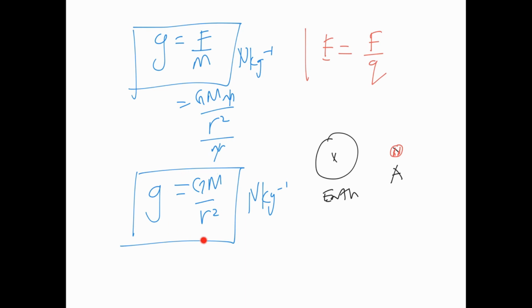But if you use this formula, what does the R represent? R represents the distance from the center of the earth to this room. And that is fixed. So the M must represent the mass of the earth because the field strength at this point is constant as well. So this is constant, this is constant, this is constant. So your M also must be constant, which is the mass of the earth, not us.